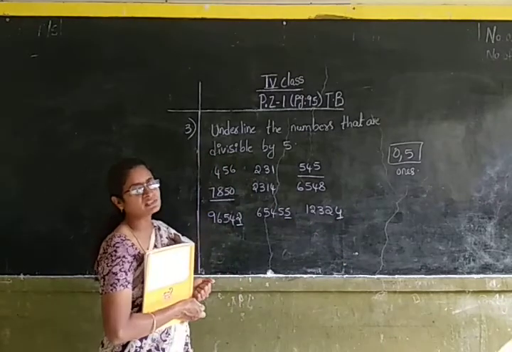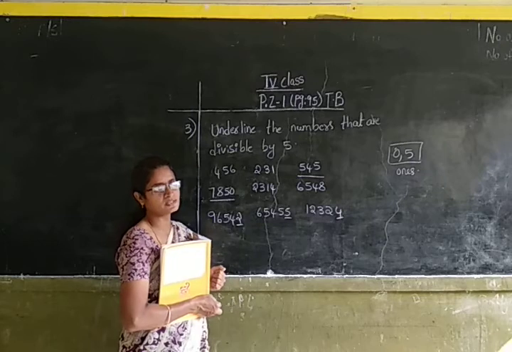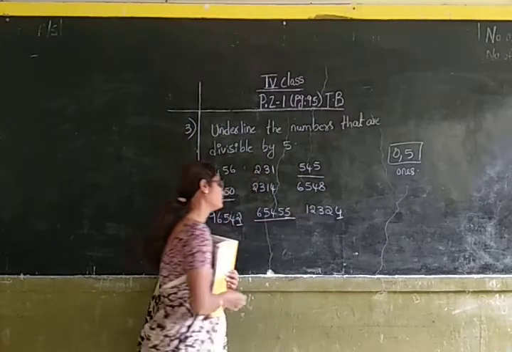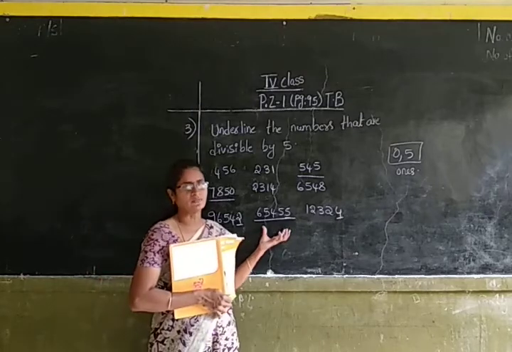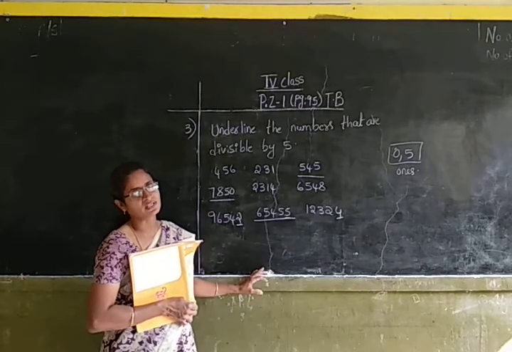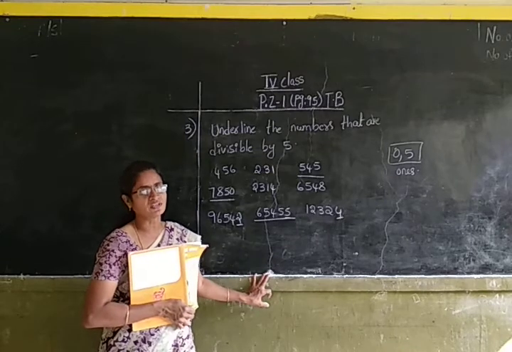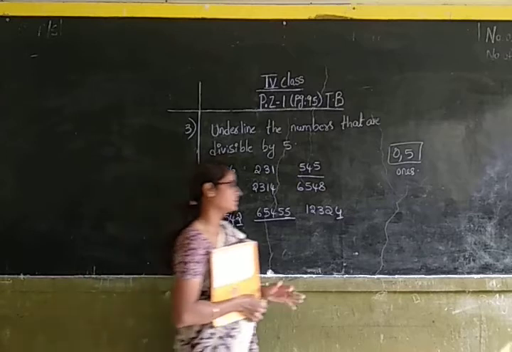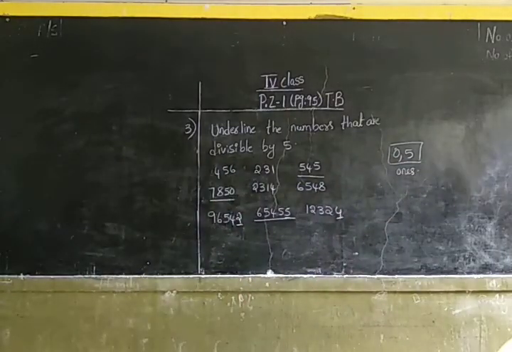You know that the numbers which have 0 and 5 in their ones place are divisible by 5. So the second number is divisible by 5. So we must underline the second number. So all of you underline the second number. Okay children, the numbers which have 0 and 5 in their ones place are divisible by 5. Now let us move to the next one.